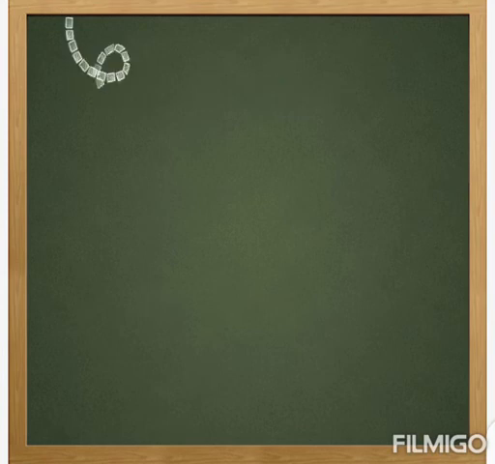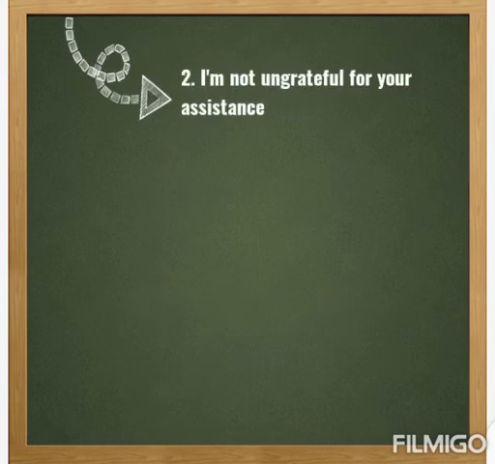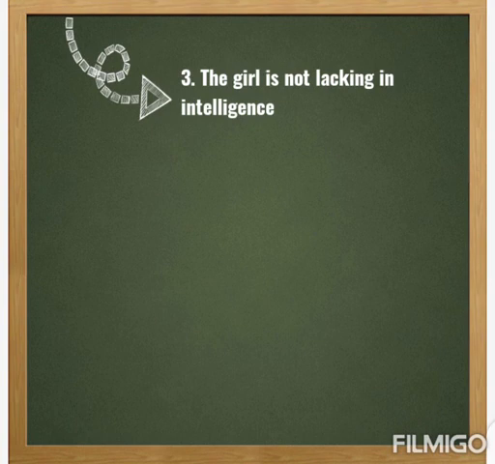Next one, I am not ungrateful for your assistance. It means that he is very grateful for his assistance, but he does not want to overemphasize his gratitude. So he says the statement as an understatement by saying, I am not ungrateful for your assistance. The girl is not lacking in intelligence. Naturally, the girl is intelligent, but you want to undermine her, you now say she is not lacking in intelligence.